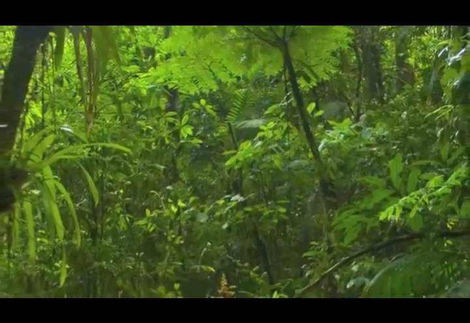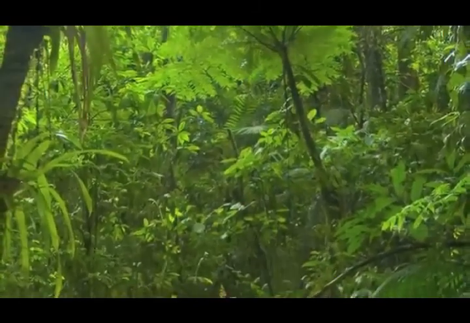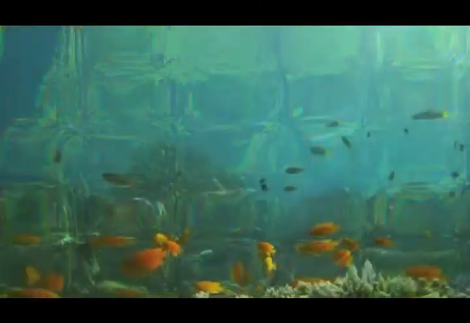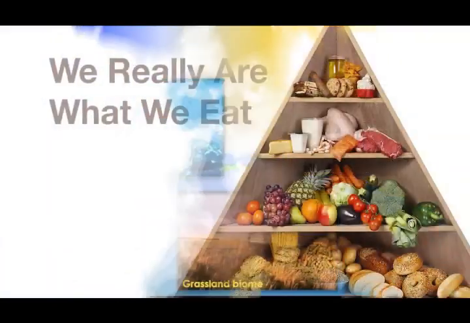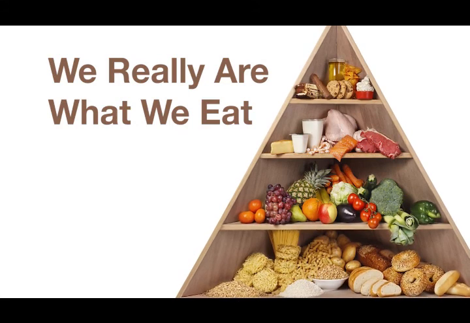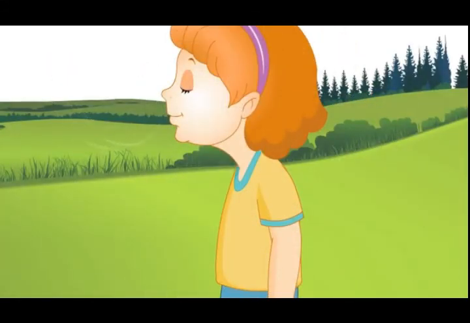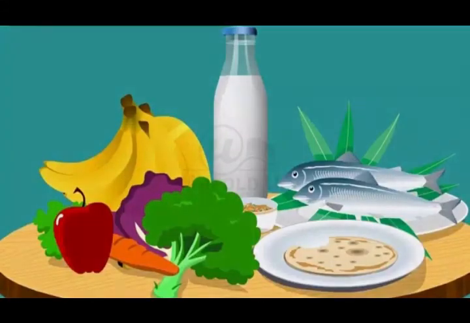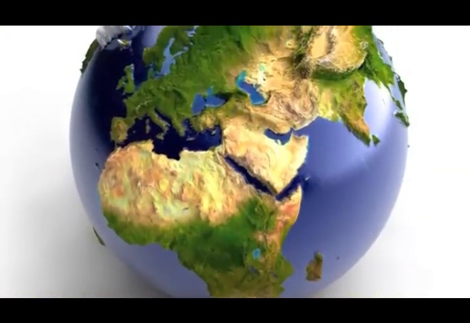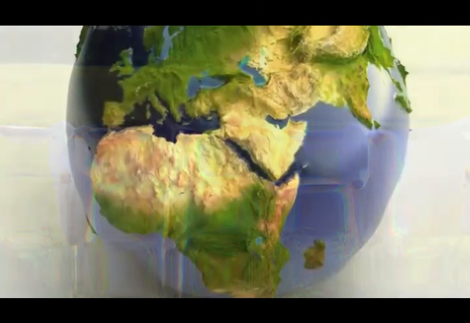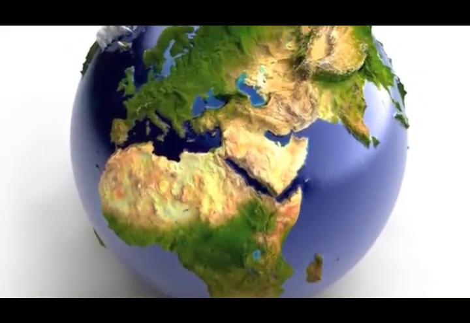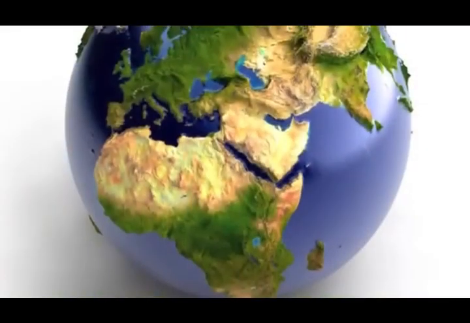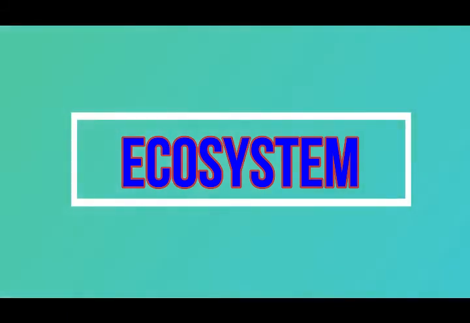Biosphere hence refers to the living world and includes all plant and animal life. The biosphere sustains us both with the food that we eat and with the air that we breathe. Whether we are vegetarians or meat eaters, the energy and proteins we need to build our bodies come from things in the biosphere. Next topic is ecosystem.